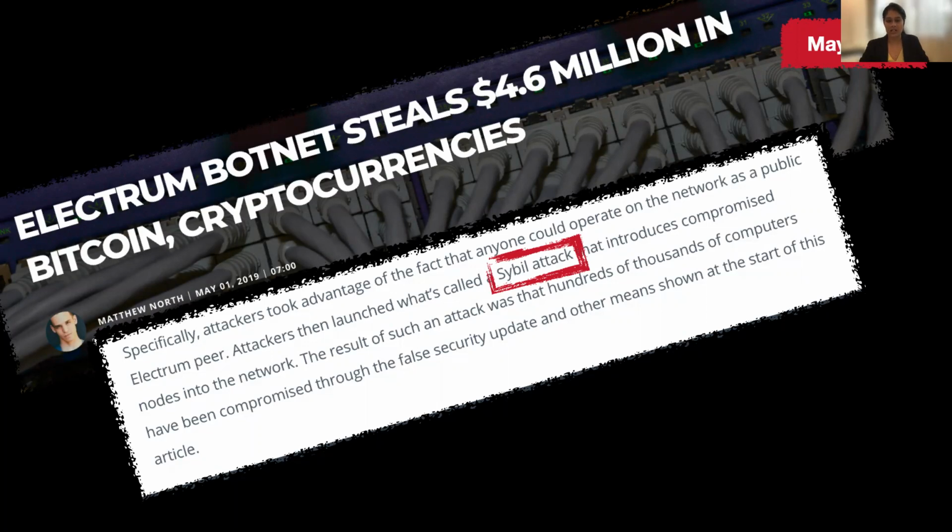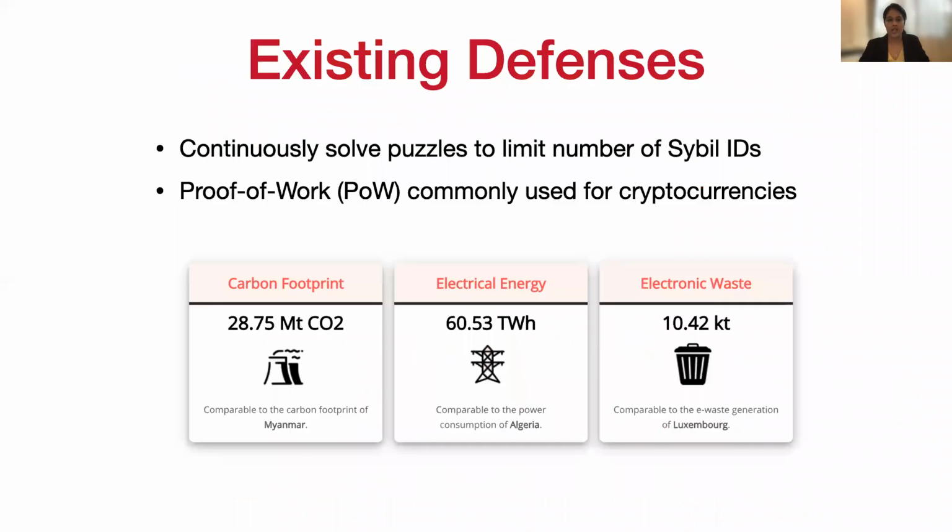One such large-scale attack was on the cryptocurrency systems in May 2019, amounting to 4.6 million US dollars. Existing defense techniques require continuous puzzle solving to limit the number of Sybil IDs in the system. Even in the absence of an attack, the most popular puzzling technique in cryptocurrencies is proof of work. A recent study claims that the carbon footprint of the Bitcoin network, which is based on proof of work, alone is comparable to that of Myanmar, with electrical consumption comparable to that of Algeria. This is a huge waste of resources.